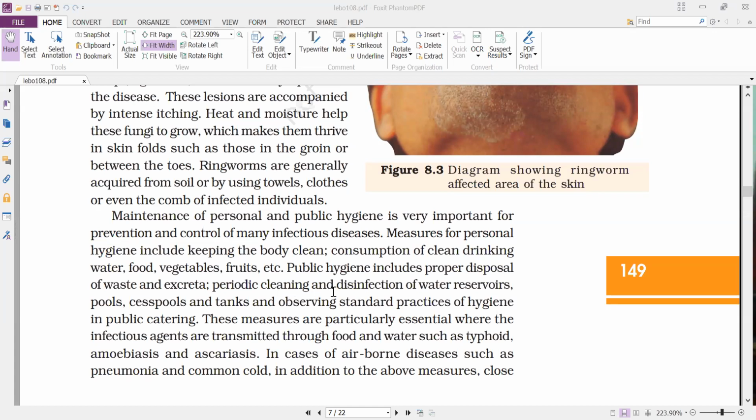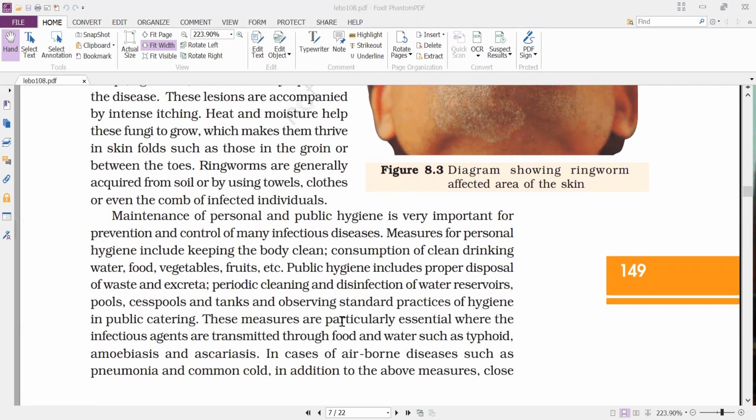That is a periodic cleaning and disinfection of water reservoirs, pools, cesspools, and tanks, and observing standard practices of hygiene in public catering. Public catering means if you want to take food outside, we have to select the places where the food is served in a hygienic condition, those that practice hygienic conditions. There only we have to take the food so that we can reduce the infections.